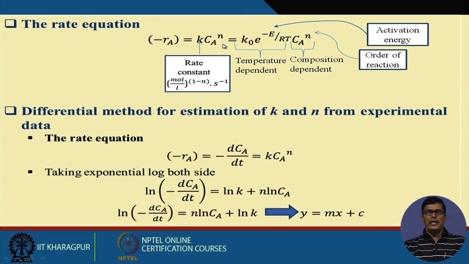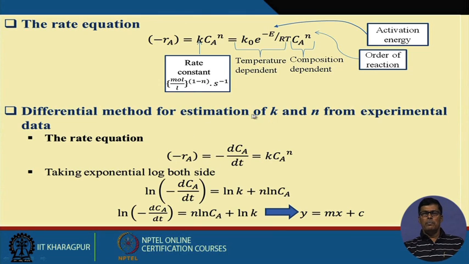And k again depends on temperature. As per the Arrhenius equation, k equal to k0 e to the power -E/RT. I was talking in the last class about E, the activation energy. If we study this reaction at different temperatures, then we can determine the activation energy of the particular reaction.